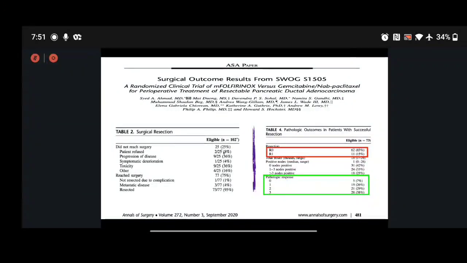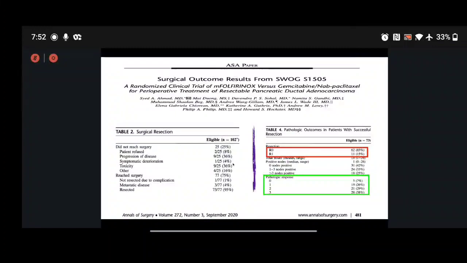25% of the patients did not undergo surgery as planned, and the reason documented was patient refusal. Progression of the disease was observed in 36% of the patients, which proves that though it is a resectable pancreatic malignancy, it is a systemic disease from the early onset.